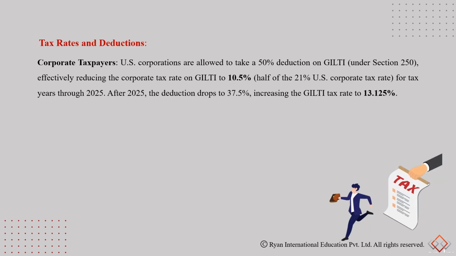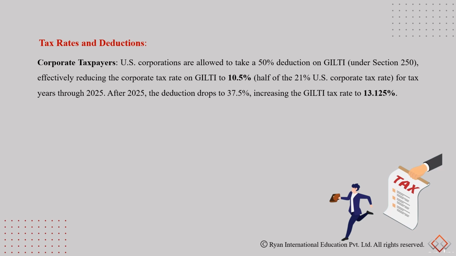Now for corporate taxpayers, they are allowed to take a 50% deduction on GILTI under section 250, effectively making the corporate tax rate on GILTI 10.5%, which is 50% of the 21% US corporate tax rate.